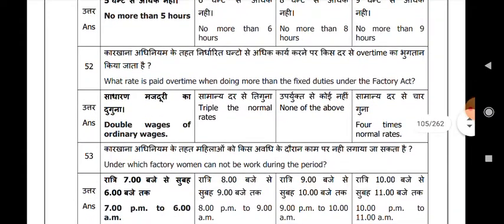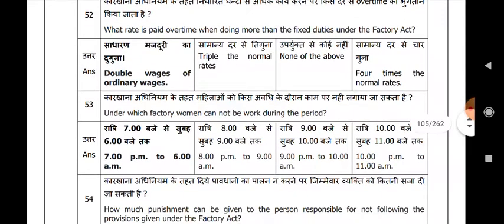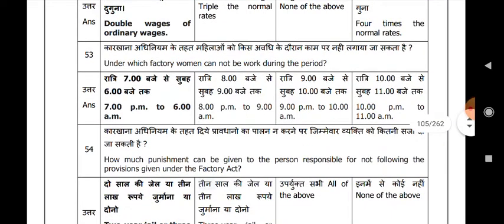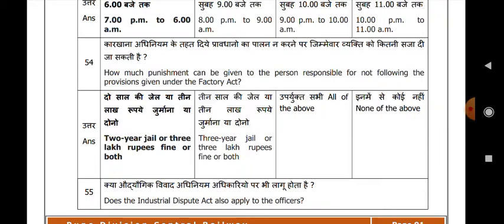What rate is paid for overtime when doing more than the fixed duties under the Factory Act? Double the ordinary wages. Between which hours can women not be made to work in a factory? 7 p.m. to 6 a.m. How much punishment can be given to the person responsible for not following the provisions under the Factory Act? 2 years jail or 3 lakh rupees fine or both.